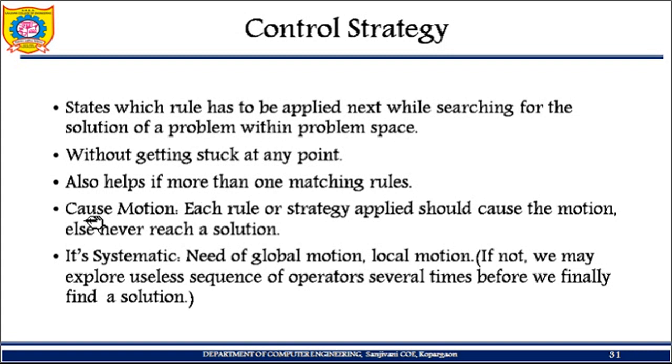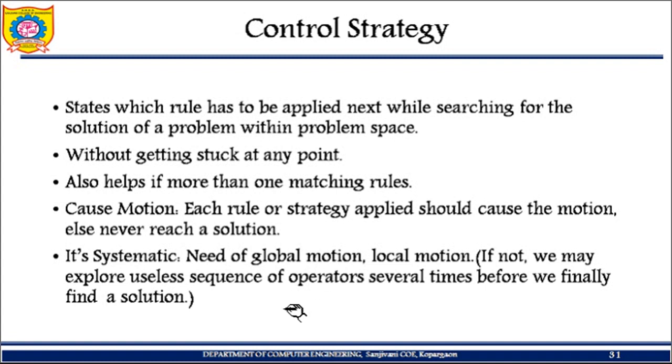Your control strategy should cause motion. With the help of it, I should move from one place to the other. Each rule or strategy applied should cause motion, otherwise it will never reach a solution. It also needs to be systematic. We need global motion and local motion.